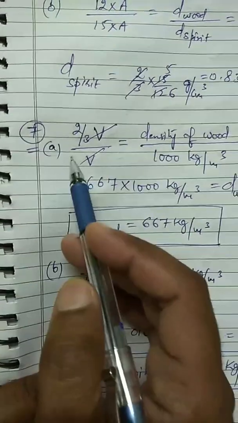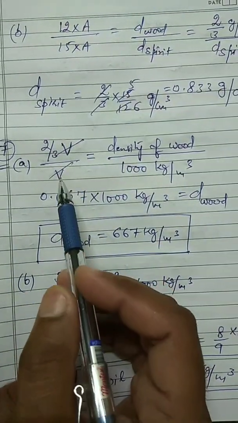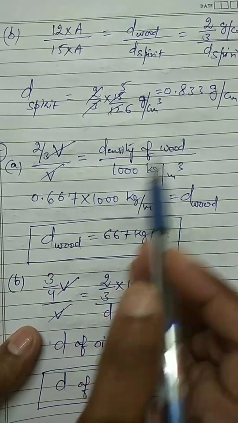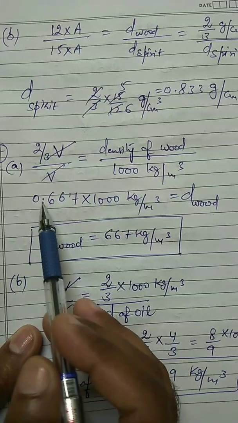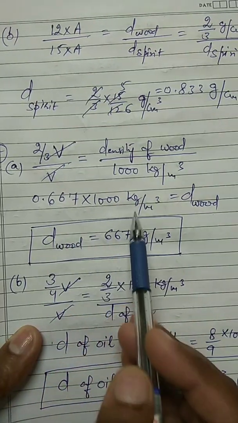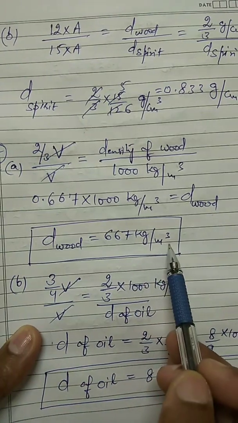Seventh numerical, A part. It is given that 2/3 of the volume is immersed, so immersed volume over total volume is density of wood upon 1000 kilogram per meter cube. If you solve, 2/3, that is 0.667, into 1000 kilogram per meter cube, so density of wood is 667 kilogram per meter cube.